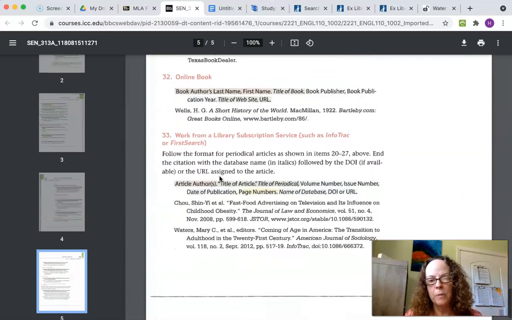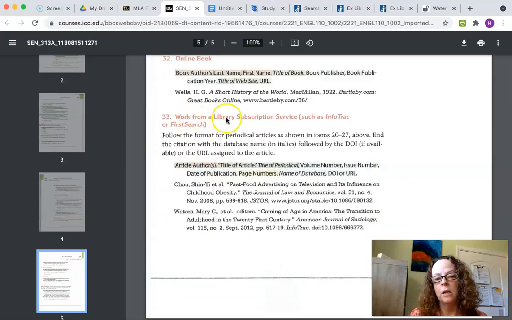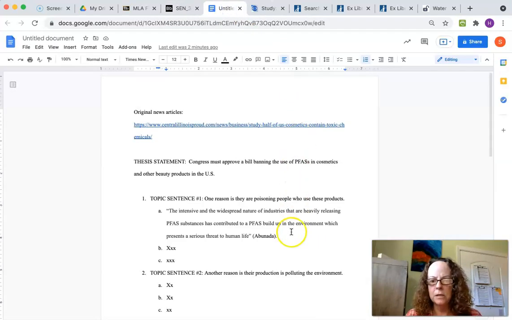So when I do the next video, this helps me figure out what to put where. So I've happened to memorize it, but if you haven't memorized it, you can say, hey, work from a library subscription service. That's what I just used, ICC database. It needs to look like this: last name, first name. If there are multiple authors, we put et al., which means a lot of people. If there isn't, we just put the one author's name. We put the title of the article, the title of the magazine in italics. There's a lot of other things that go through there and you can recheck your entry to say, does my entry look like that entry?